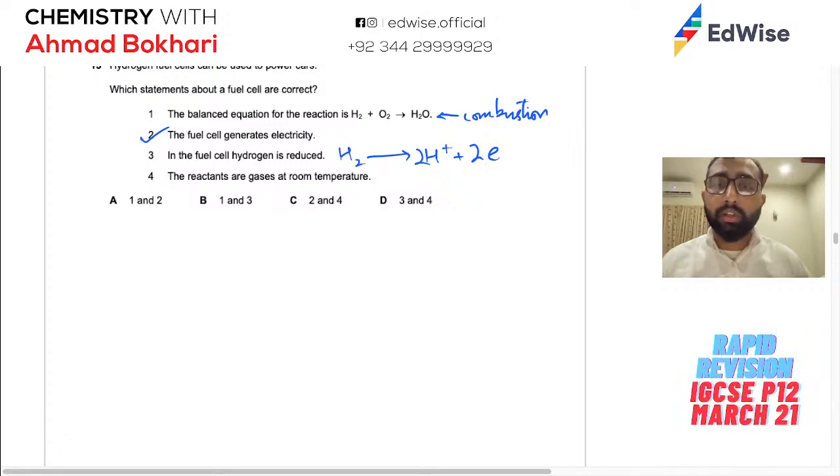So if I say this one is wrong, reactants are gases at room temperature. Yes, you are going to get hydrogen and oxygen. So they are gases. So 2 and 4 is correct. So I think that will be C. Okay. All right.